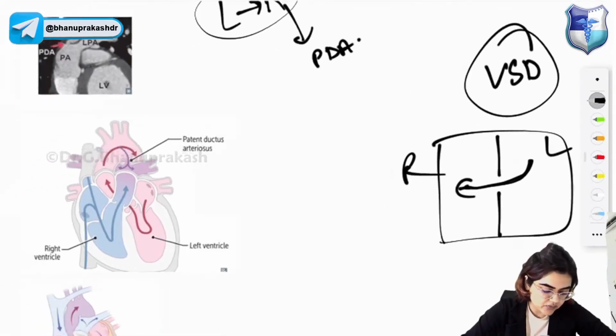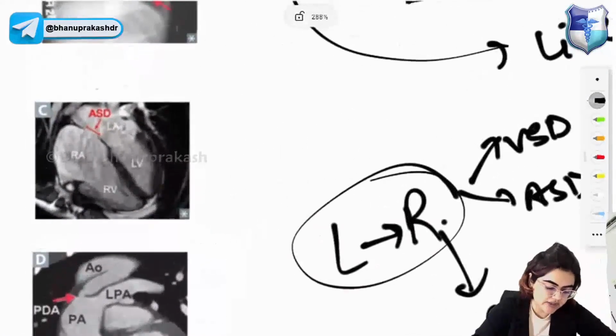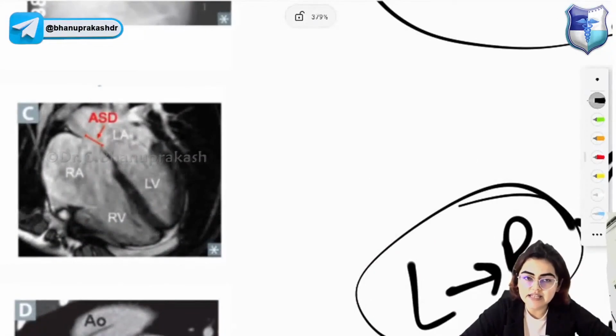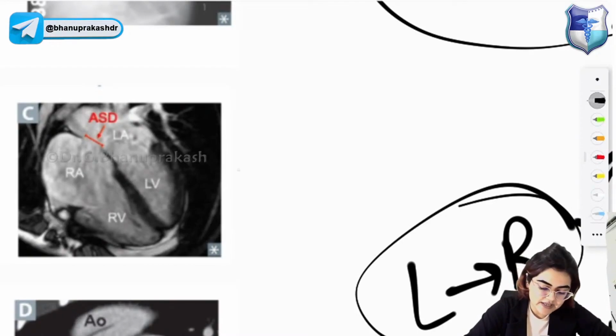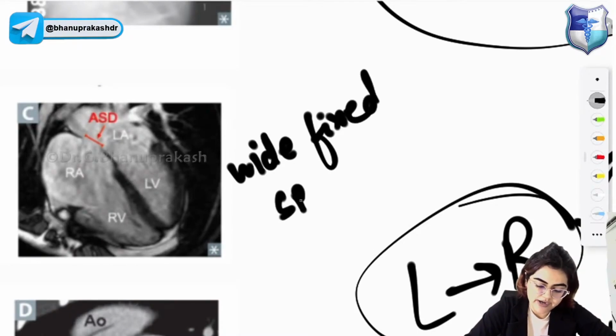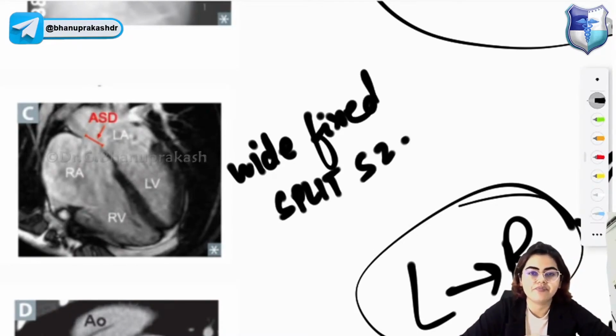Now what is ASD? This image is showing you ASD. In ASD there is a defect in the interatrial septum. There is a problem with the interatrial septum. Okay, ASD has a characteristic: wide and fixed split S2. Wide and fixed split S2.